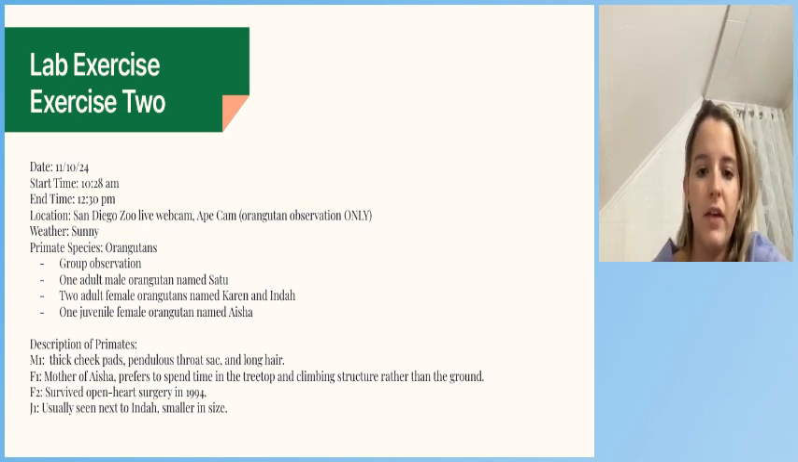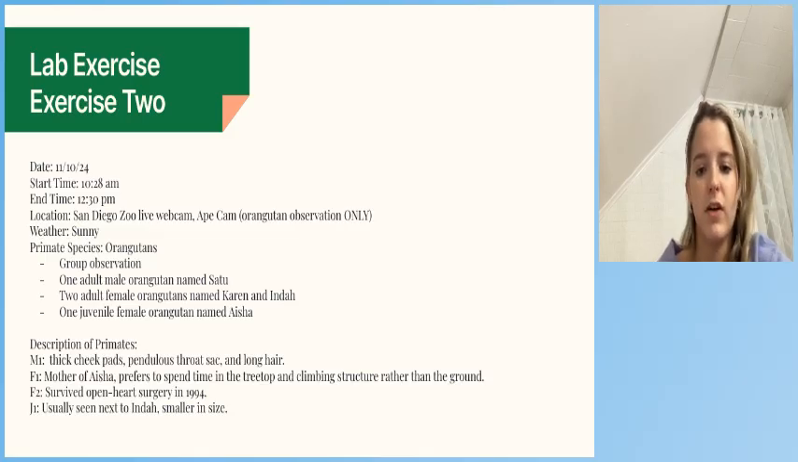There's one adult male orangutan named Satu. There's two female orangutans named Karen and Inda, and one juvenile female orangutan named Aisha. The male, number 1, has thick cheek pads, a throat sac, and long hair. Female 1 is the mother of Aisha.